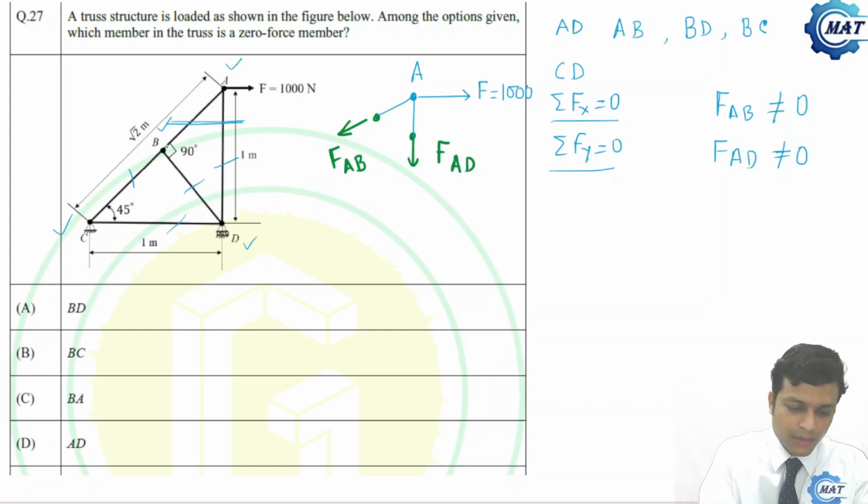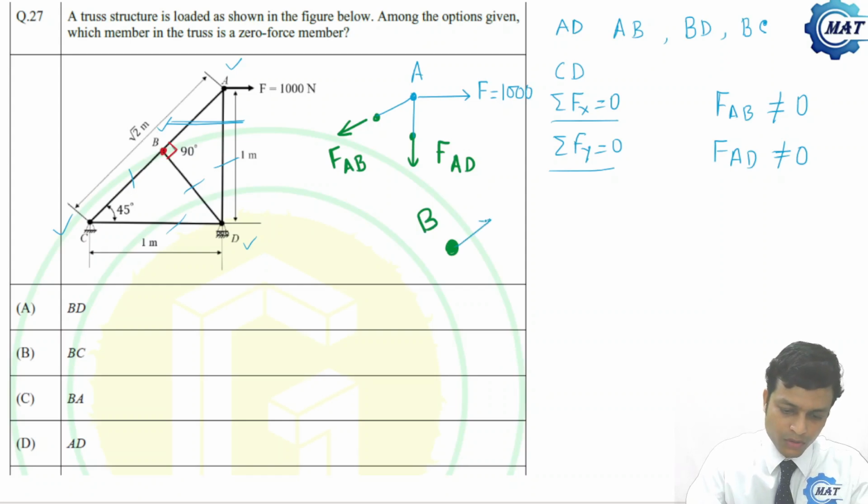Now let us come to here. Why do I come to here? Because this member is perpendicular to BC and AB. Here this angle is 90 degrees. Now let us draw the free body diagram at joint B. At joint B, this force is FAB, this force is FBC, and this force is FBD, and this is 90 degrees.